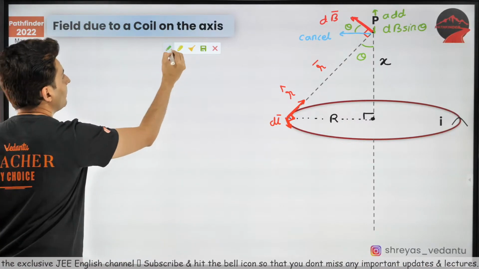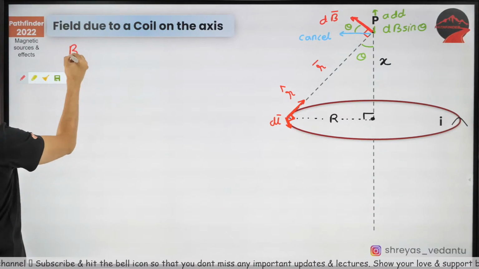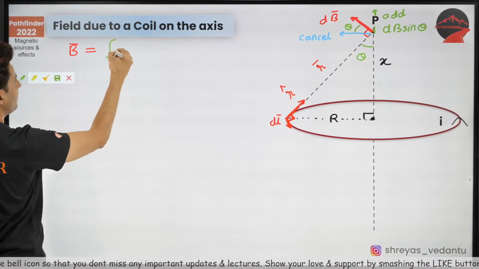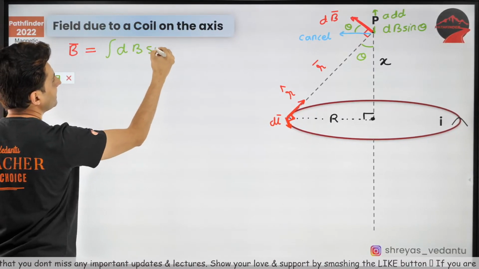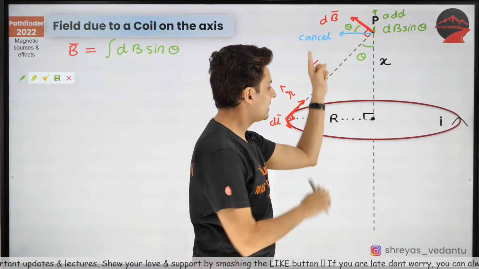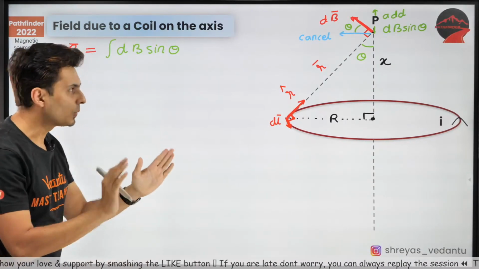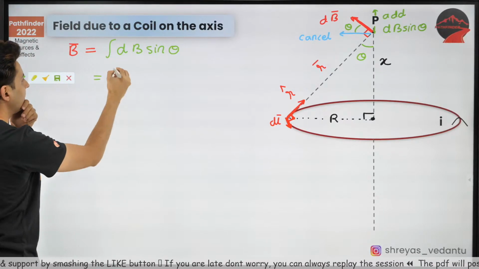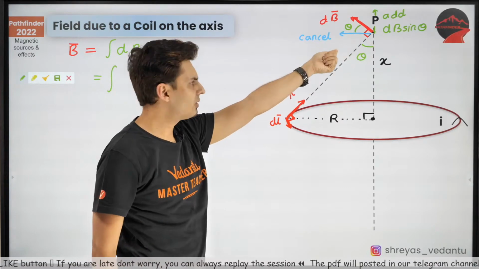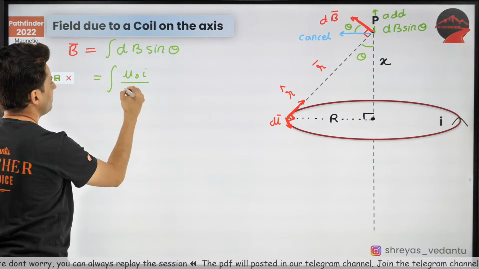Now, what is that total magnetic field going to be? My total magnetic field will be just the sum of all the dB sine thetas, dB sine theta, dB sine theta, because of every element on the ring. Everybody clear? So, what is the value of dB, first thing? What is the value of this dB vector? Just use your Biot-Savart law. dB is mu naught by 4 pi, standard. Mu naught I by 4 pi.